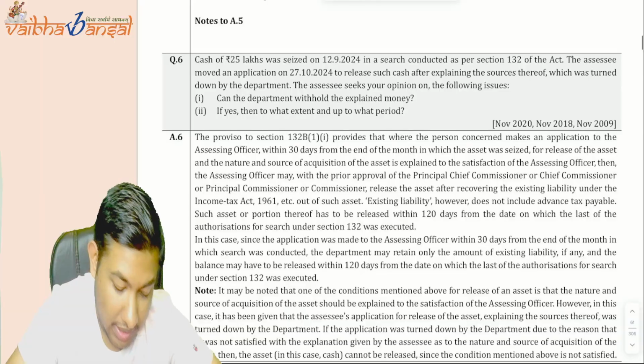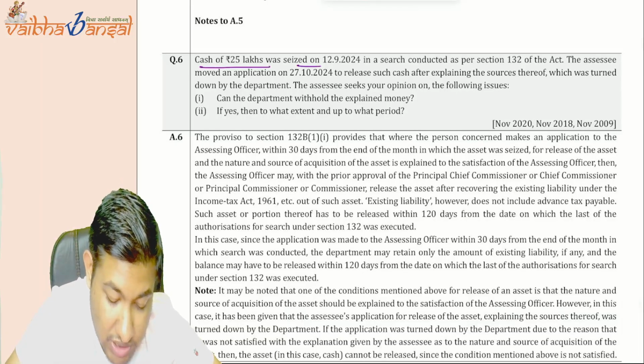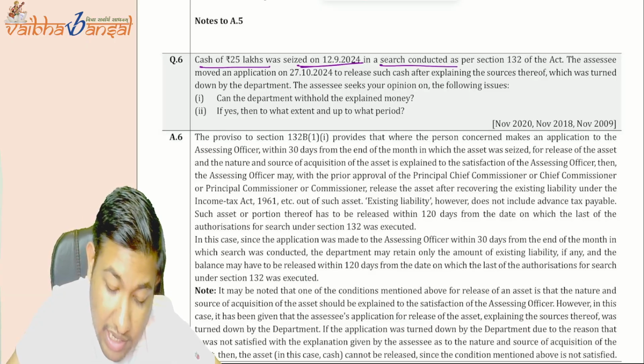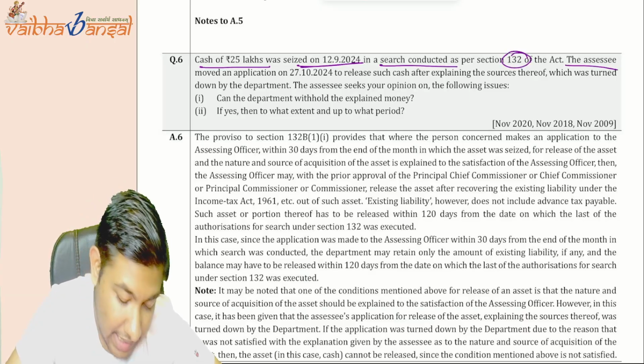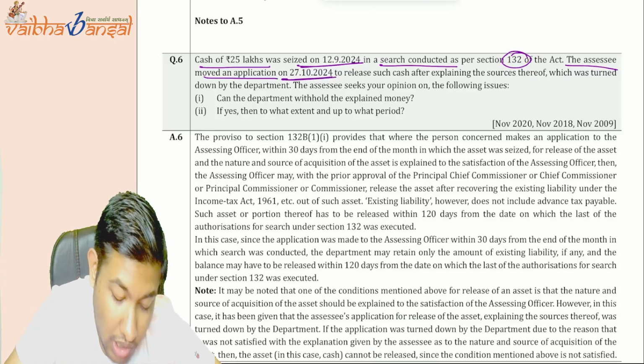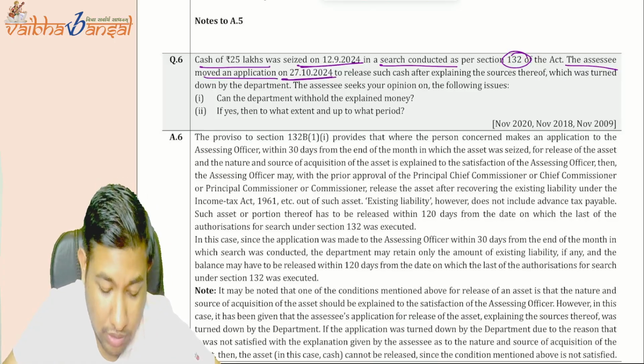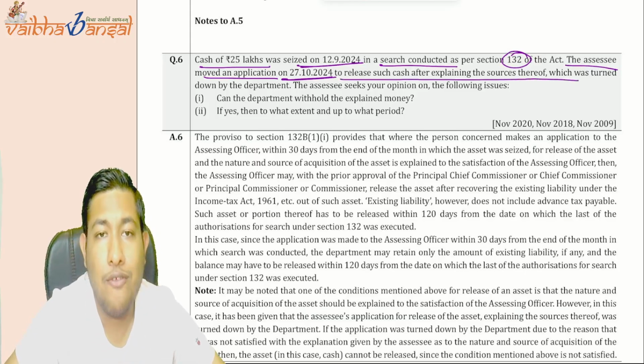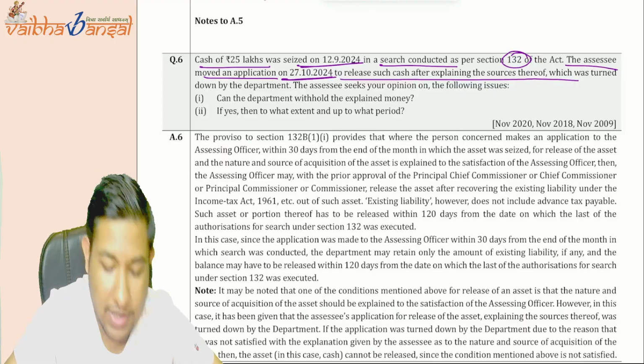Now see. Cash of 25 lakh rupees was seized on 12th of September 2024 in a search conducted as per section 132. The assessee moved an application on 27th of October 2024 to release such cash after explaining the source thereof. So, till when can he make the application?